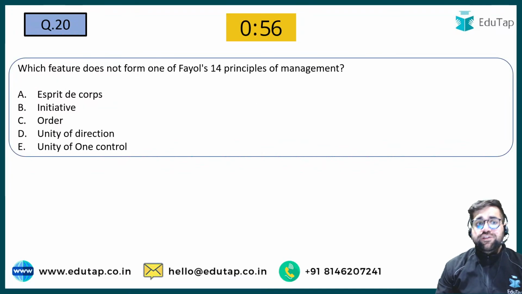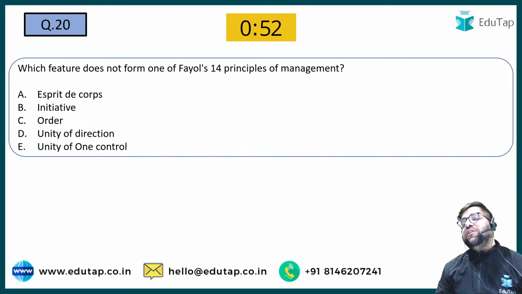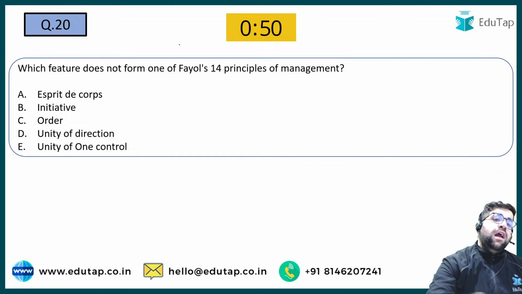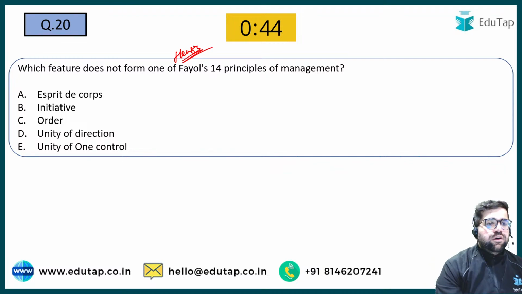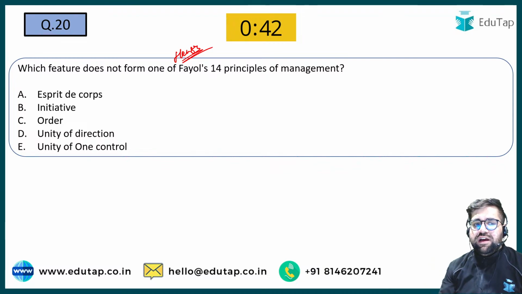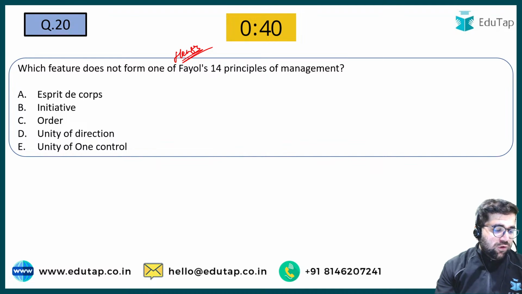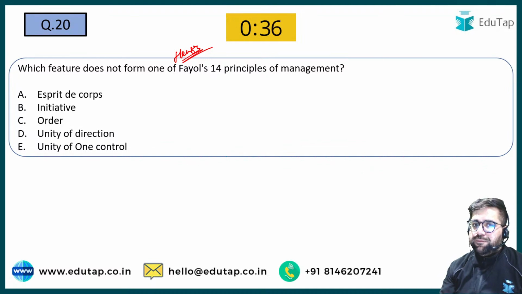Which feature does not form one of the Fayol 14 principles of management? Henry Fayol has given you 14 principles of management, right? Esprit de corps, initiative, order, unity of direction, or unity of one control. What is not one of the principles given by Henry Fayol?